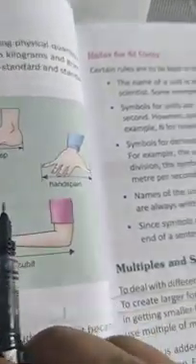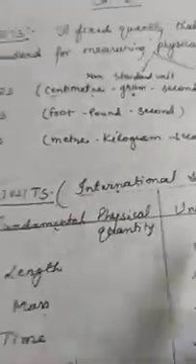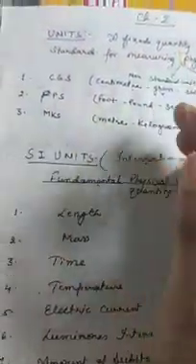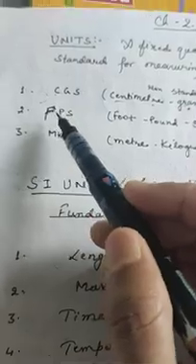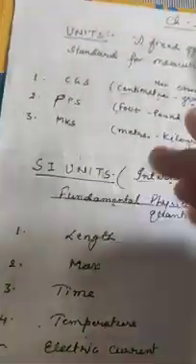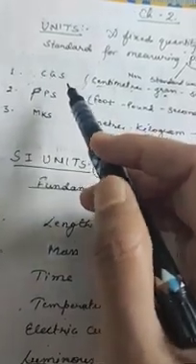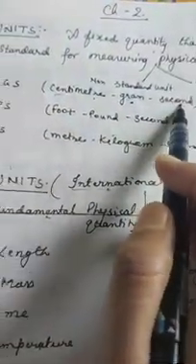So, in order to avoid confusion in measurement and to maintain uniformity, a set of units was accepted by scientists all over the world as standard units of measurement. These were the three systems that were developed at that time. CGS means centimeter, gram, second.